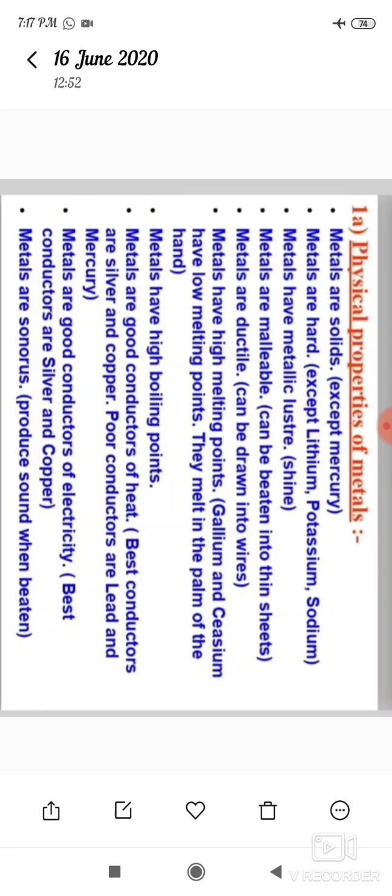The metals that produce a sound on striking a hard surface are said to be sonorous. The best conductors are silver and copper, and metals are sonorous because they produce sound when beaten.